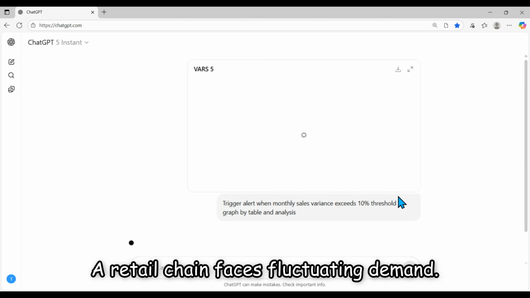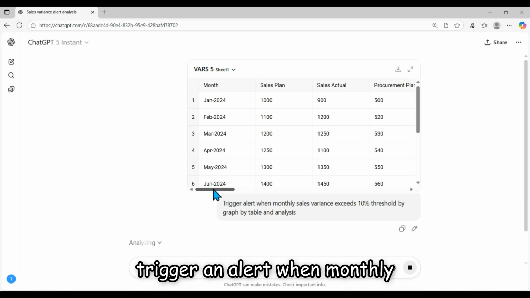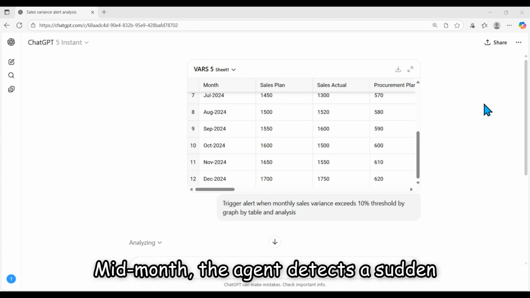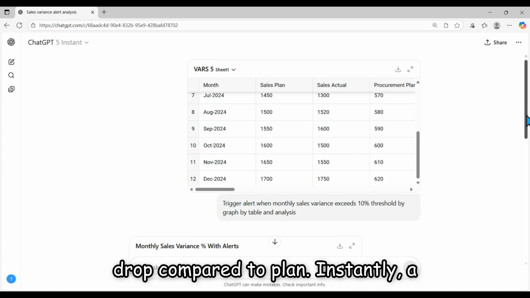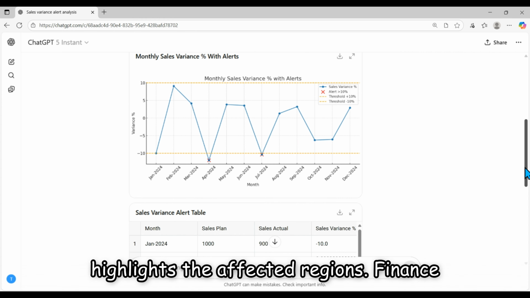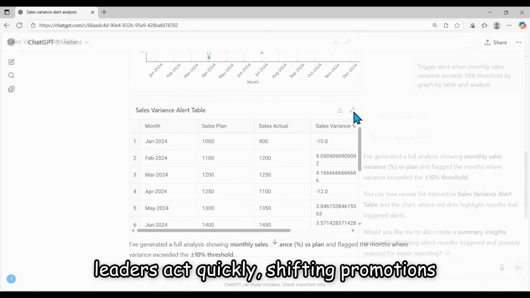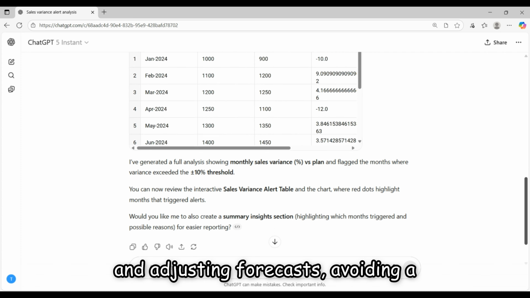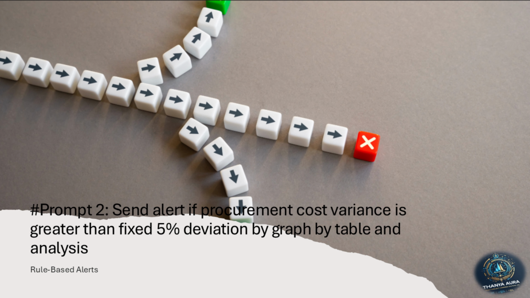A retail chain faces fluctuating demand. The rule is simple. Trigger an alert when monthly sales variance exceeds 10%. Mid-month, the agent detects a sudden drop compared to plan. Instantly, a graph illustrates the gap, while a table highlights the affected regions. Finance leaders act quickly, shifting promotions and adjusting forecasts, avoiding a costly miss at month-end.